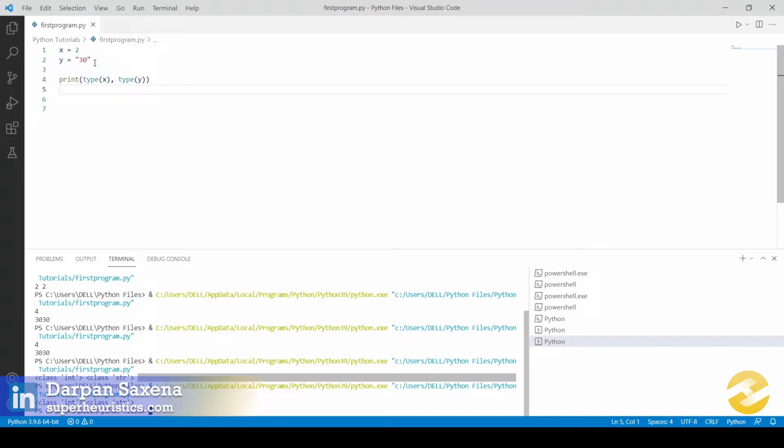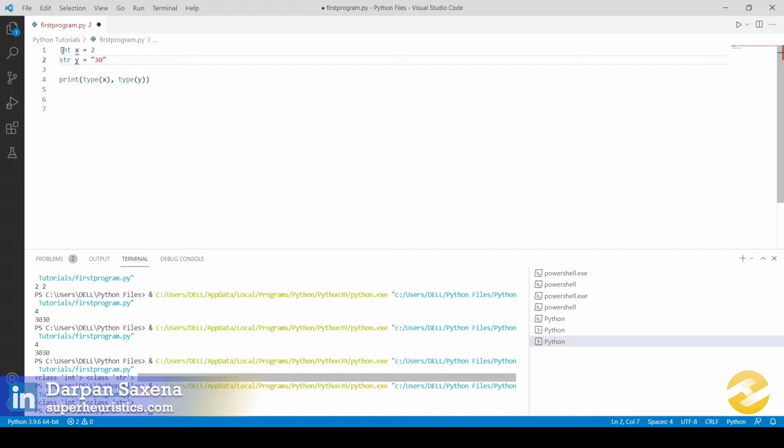Now, one more thing which is important for you to understand: how does the program understand that this is a string whereas this is an integer? Here is what we call the implicit declaration. Had this been any other programming language, for example C or C++, for you to inform the program that x is an int, you would have to do something of this sort: int x is equal to 2, whereas str y is equal to this value. This would have been true for any other programming